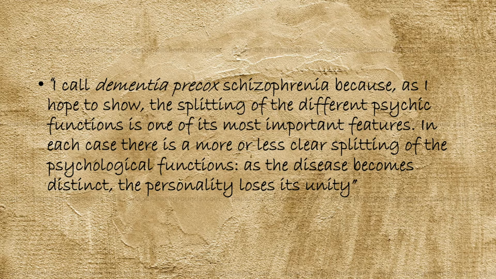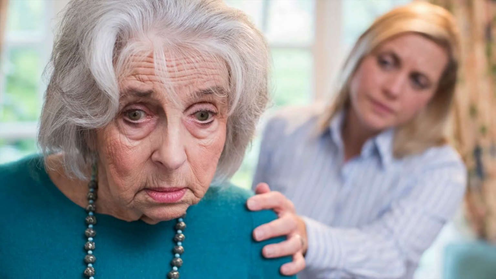Buehler argues that the disorder has more to do with the splitting of psychic functions rather than being associated with an early form of dementia. Aside from coming up with the name, Buehler was also the first to describe symptoms as either positive or negative when referring to schizophrenia.